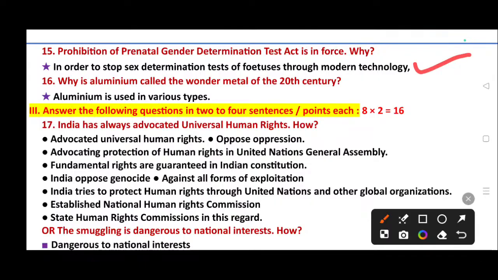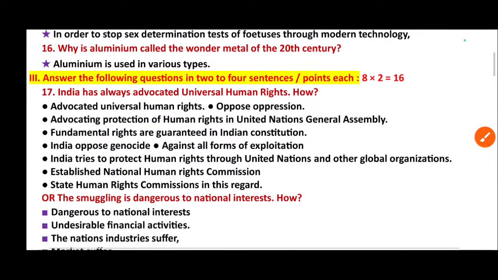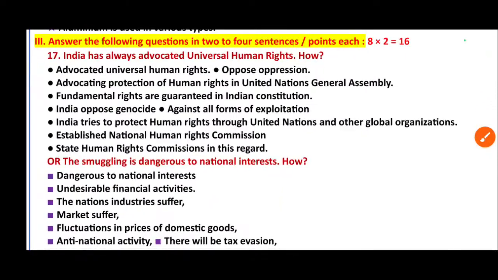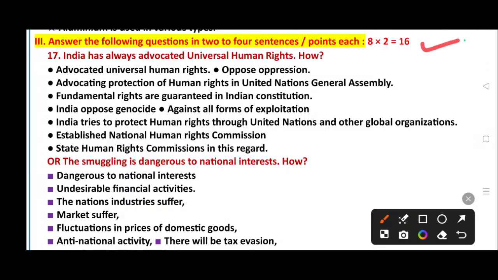Why is aluminium called the wonder metal of the 20th century? Aluminium is used for various purposes and in various types. Question main number 3: answer the following questions in 2 to 4 sentences or points, each carrying 2 marks. Total 8 questions are there for 16 marks.